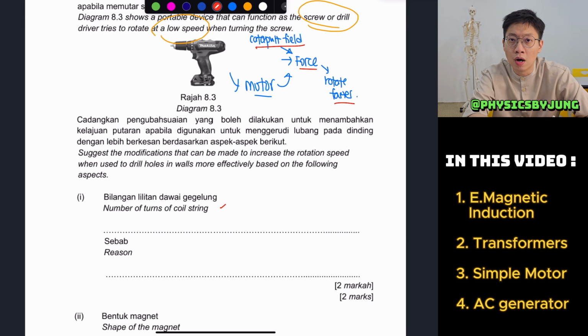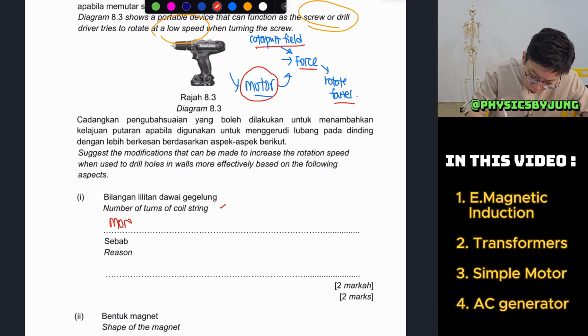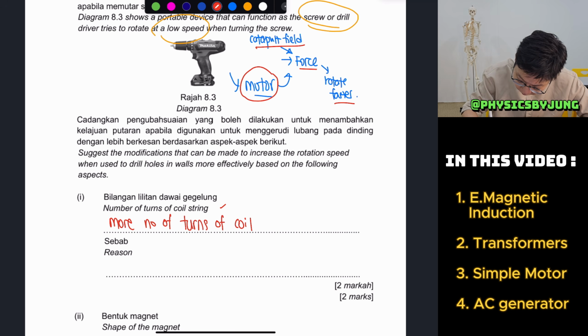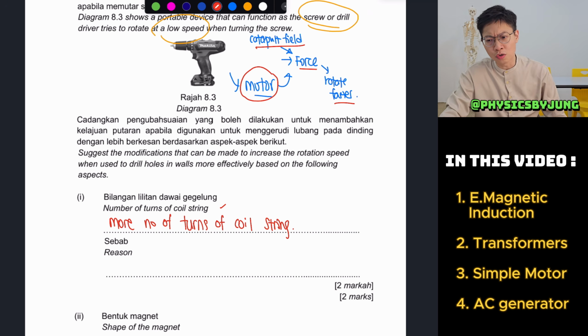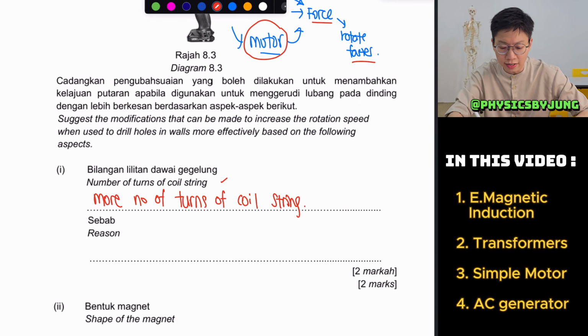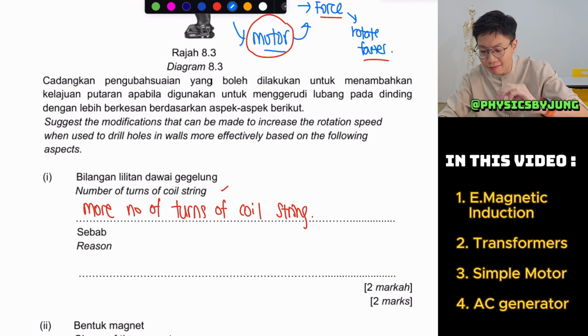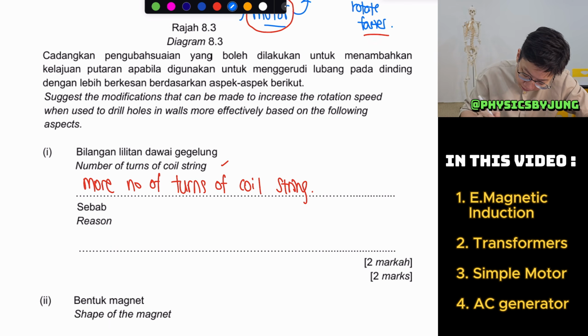So here is your motor, inside your motor. Why do you want more number of turns of coil? The problem that I always face is a lot of students will write, teacher, increase the rate of cutting of magnetic flux. Does a motor have cutting of magnetic flux or not? It doesn't, right? A motor is just something that rotates, so there's a force driving it. So don't write increase rate of cutting, I tell you. So therefore the answer here is, why more number of turns?